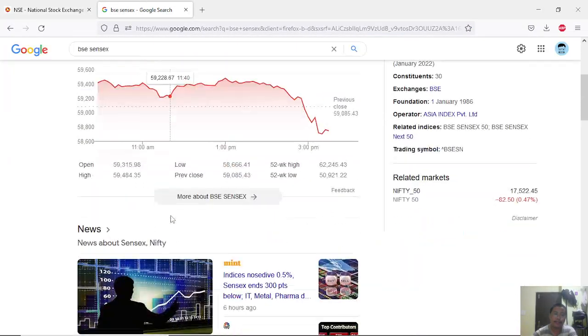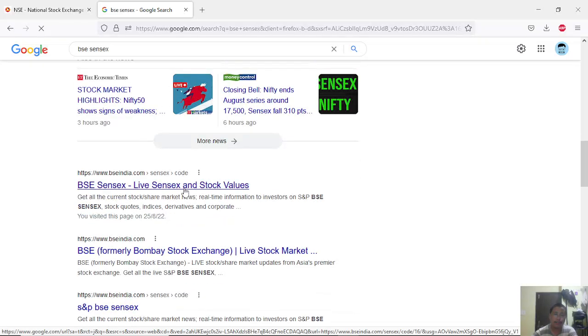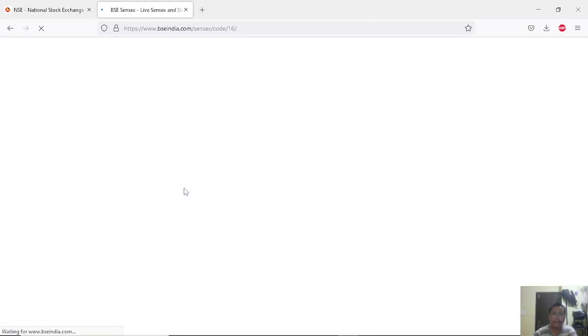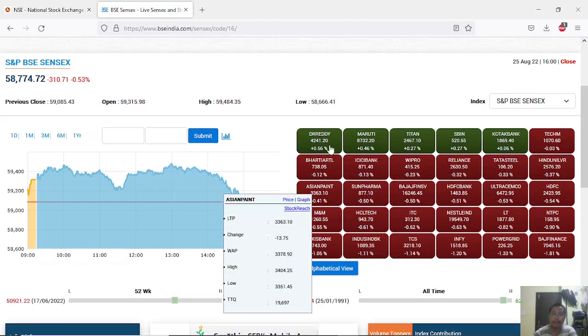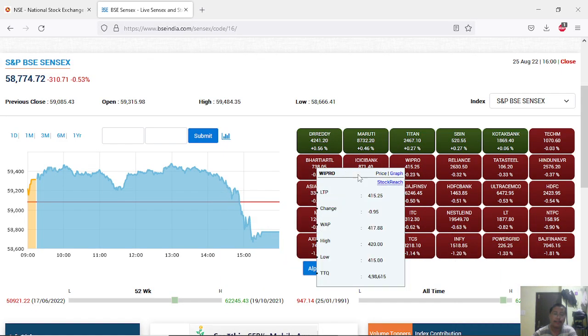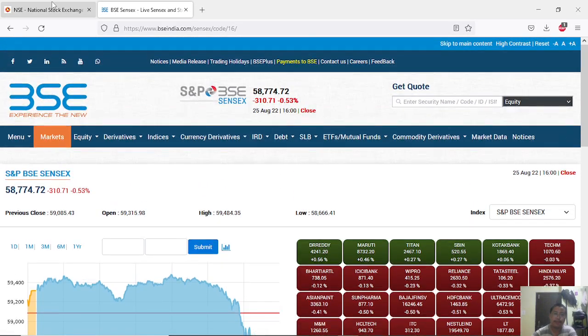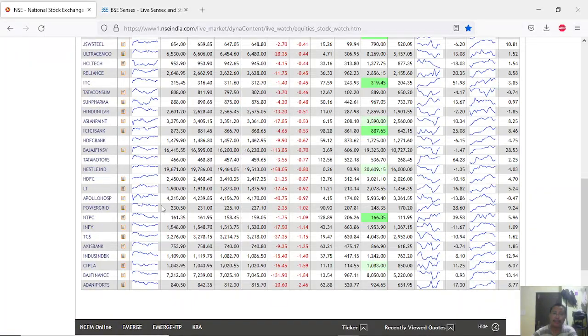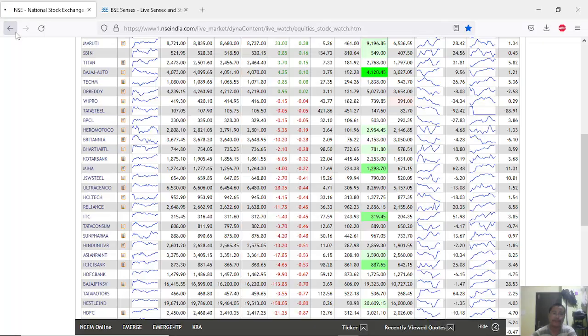And in BSE, let's go here. In BSE, you see this indicates 1, 2, 3, 5 companies are up today and the other companies are down today. This is the basics. I think you will understand this is where everything happens.